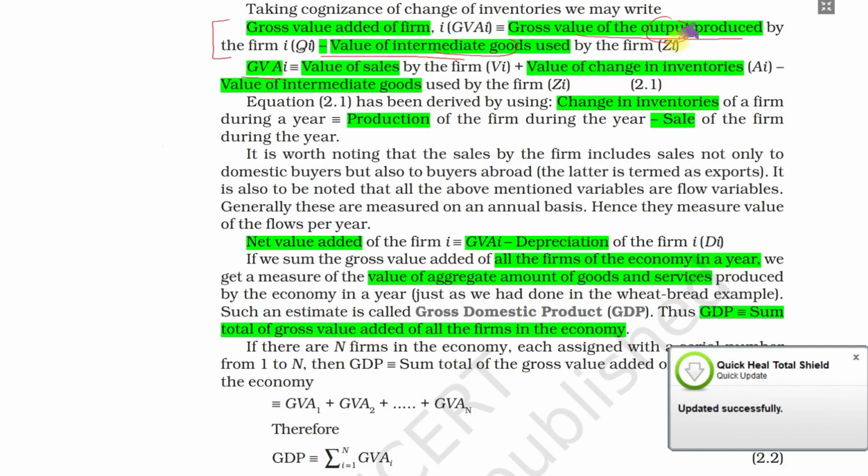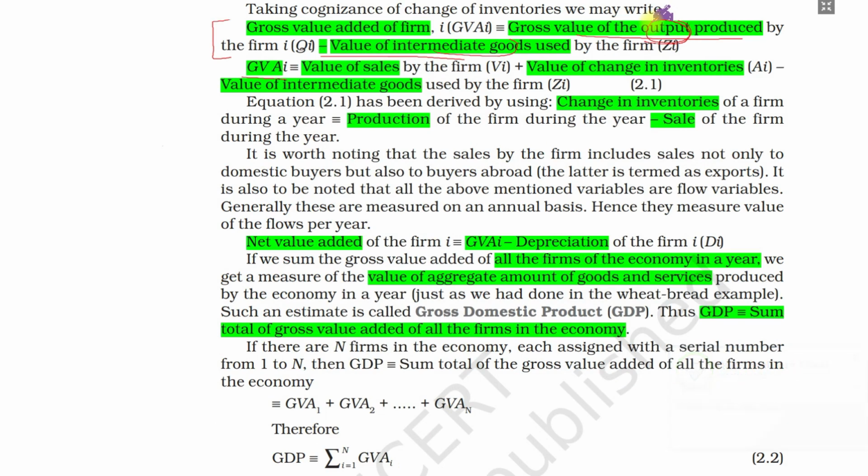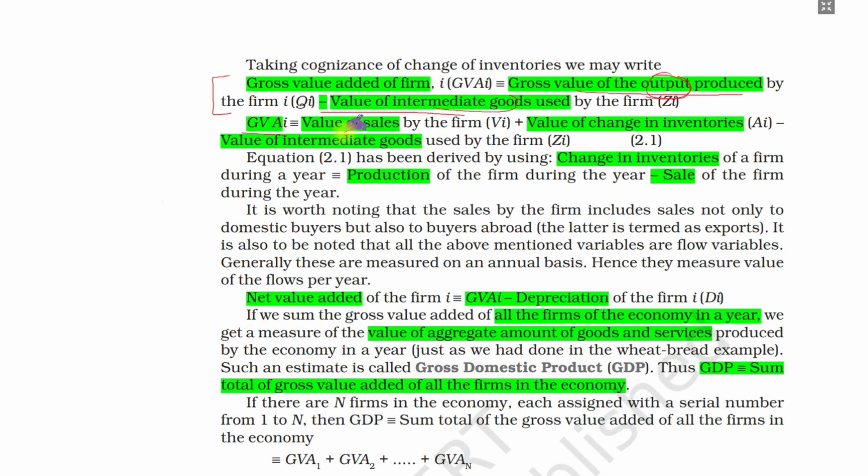If we see the output produced, its output also includes inventories, some are not sold to the market. So if we see the inventories formula, output produced equals sales plus change in inventory. So value of sales plus value of change in inventory, minus value of intermediate goods, gives us gross value added.